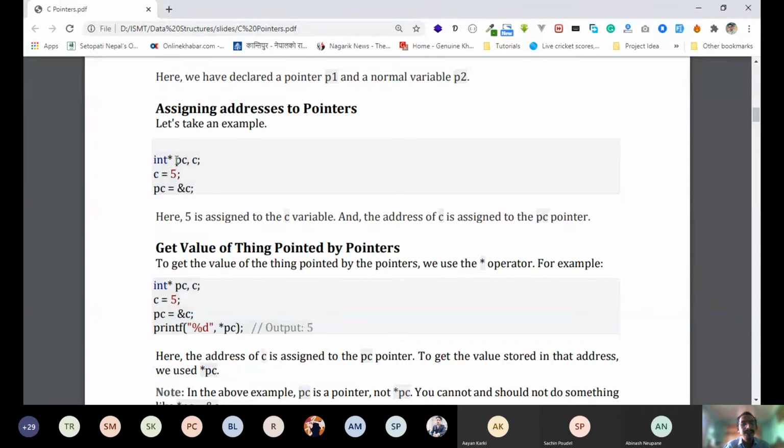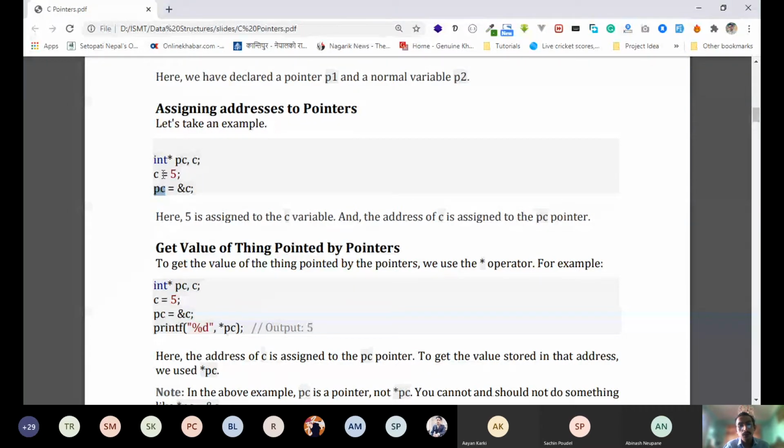But pc is a pointer variable and this stores an address, not the value. So how can we assign a value to this pc? Then we do like this: pc equal to ampersand c, because ampersand c gives the address of c, and that address of c is now stored in pc.